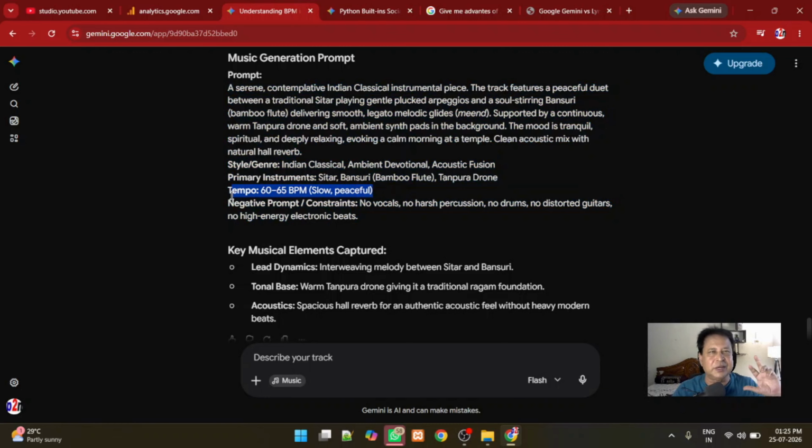Now this can help me. Suppose I want some customization or slight change in this, I can just change it. But you see, these are all ambient. It has explained the instruments to use. So this became an input for me to try in another language model, ChatGPT. We'll see how the output is.